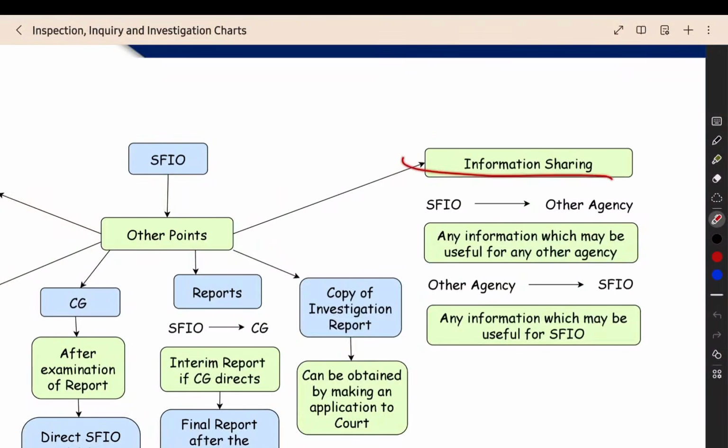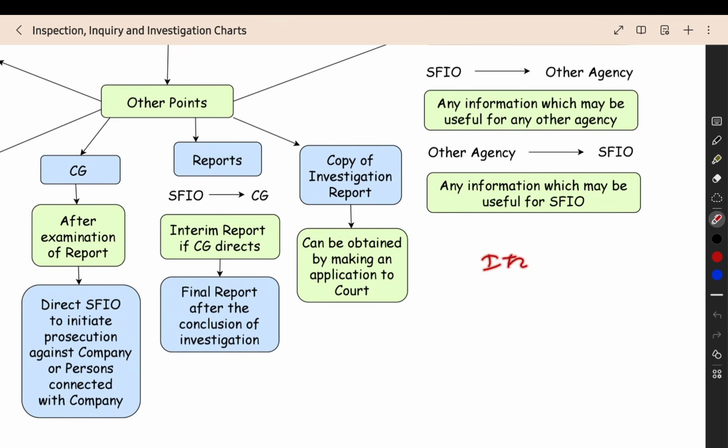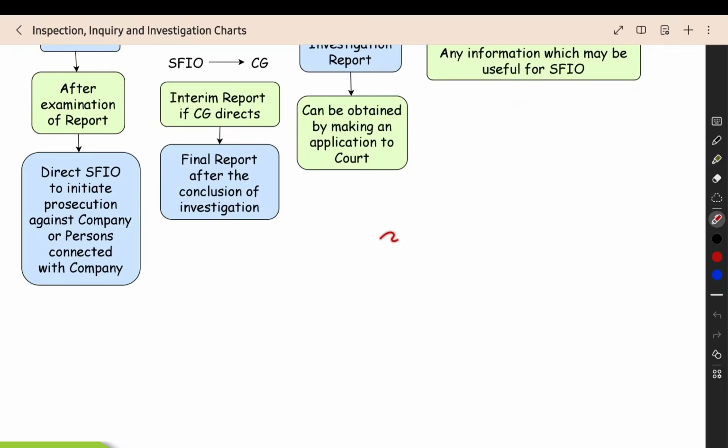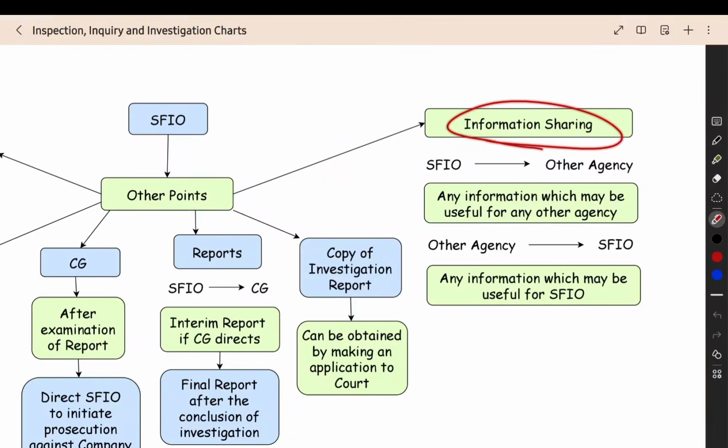Then, this is the last point, information sharing. SFIO, when they are conducting the investigation, they are getting some information. It is not useful for SFIO, but it is useful for income tax. Then, they have to share such information to the income tax department. Then, when income tax raid is happening, they are getting some information, but it is not useful for income tax, but it may be useful for SFIO. Then, the income tax department has to forward the information to SFIO. They have to share the information. So that is the information sharing.